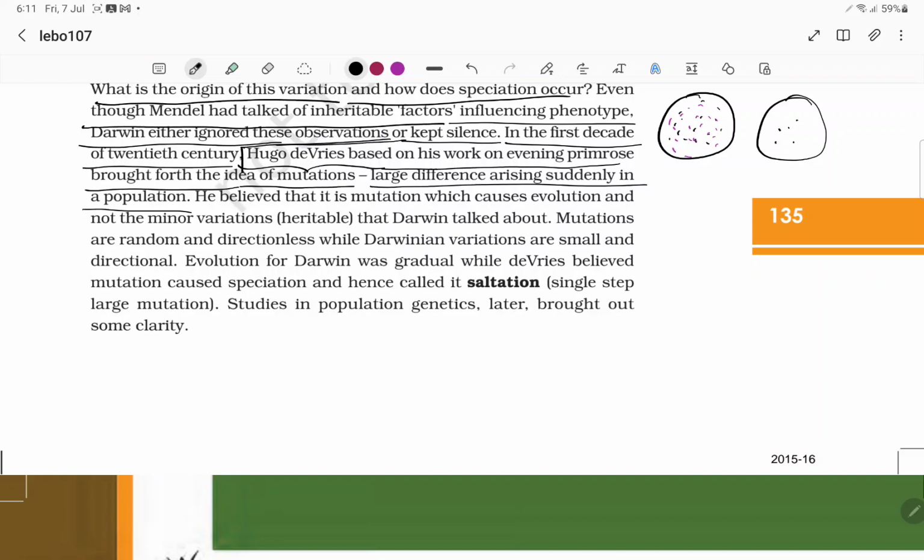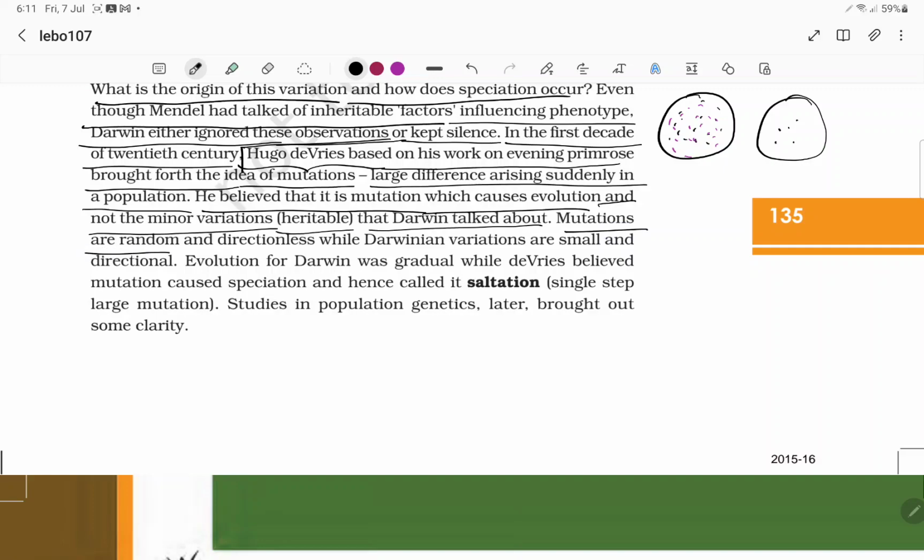That means a large change was seen suddenly in a population. He believed that mutation is the cause of evolution, and not in a minor way, not the minor heritable variation that Darwin talked about.